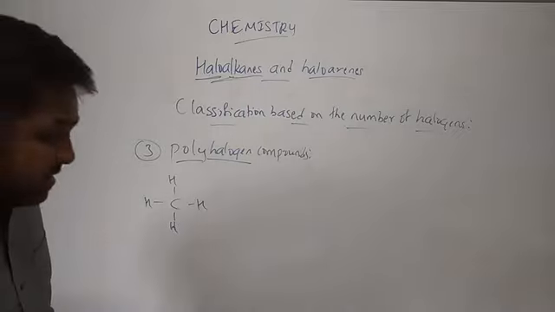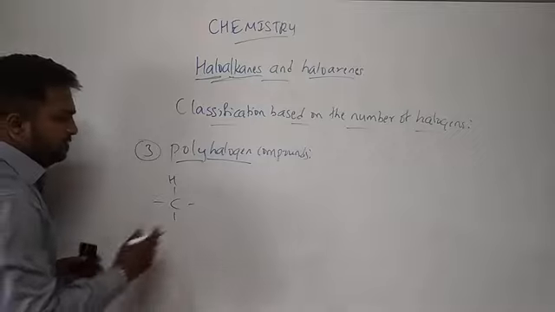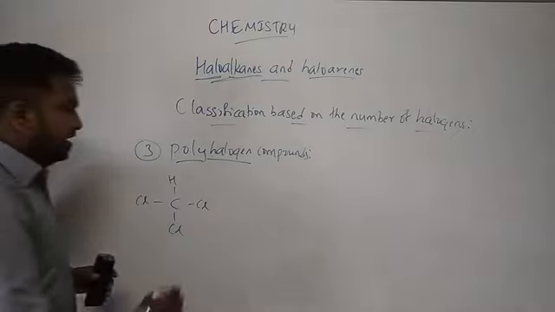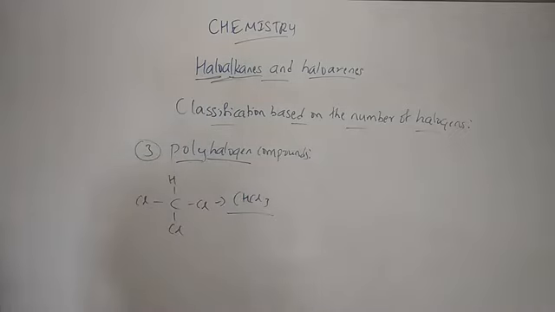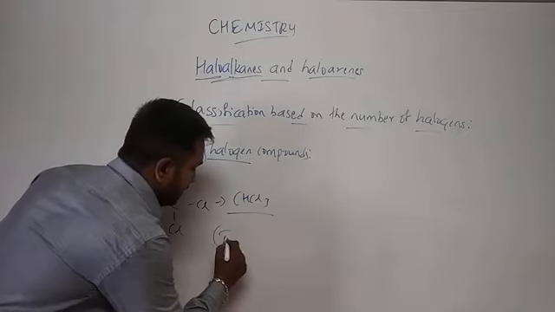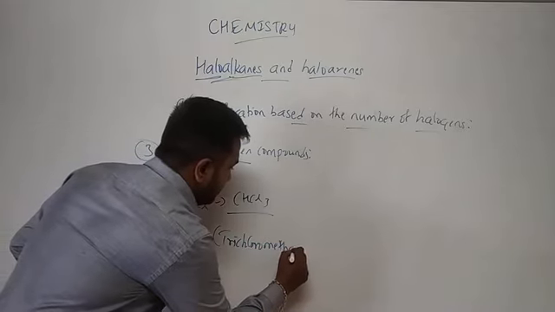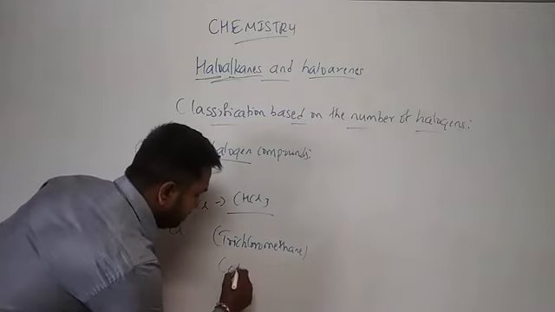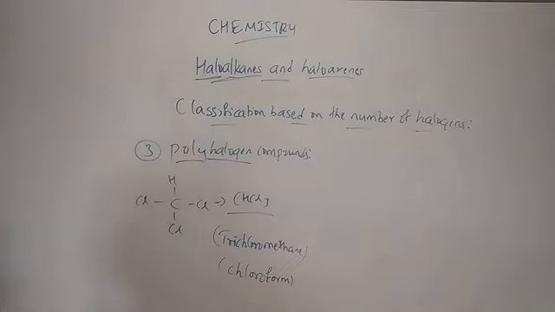In this case, three hydrogens will be replaced by halogens. Now the compound is CHCl3, trichloromethane. The common name we call it is chloroform. Chloroform is the common name of CHCl3.